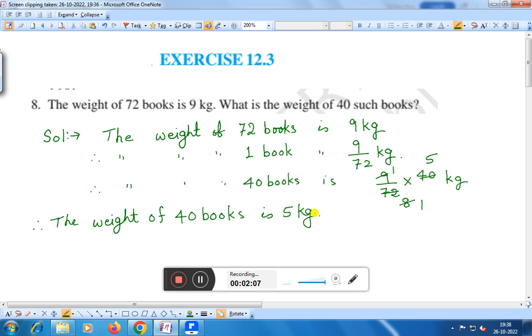Right? Again we are repeating. The weight of 72 books is 9 kg. Therefore, the weight of one book is 9 by 72 kg. Therefore, the weight of 40 books is 9 by 72 into 40 kg. Right? That is 9, 8 9 is 72, 8 1 is 8, 8 5 is 40, that is 5 kg. Therefore, you can say the weight of 40 books is 5 kg.